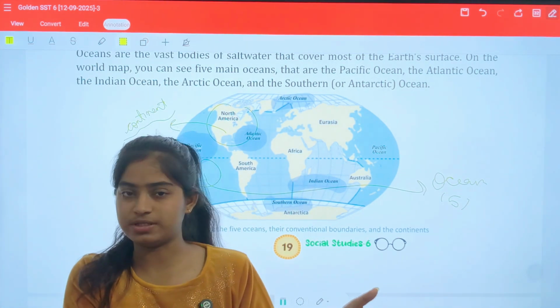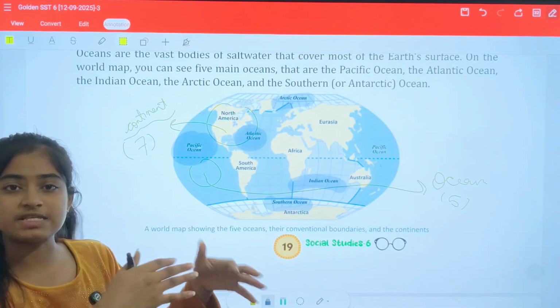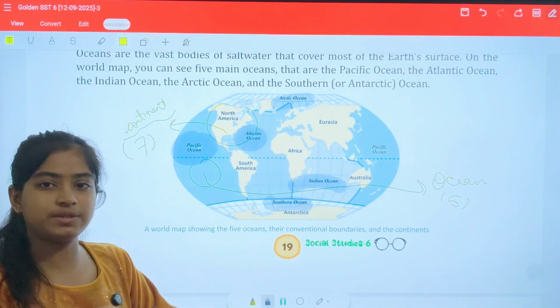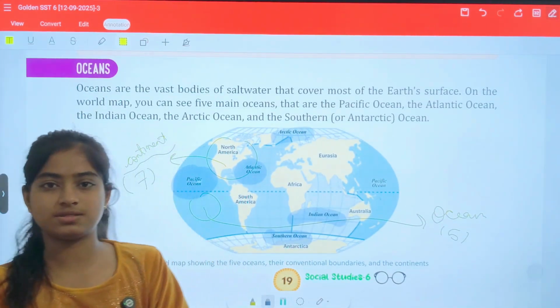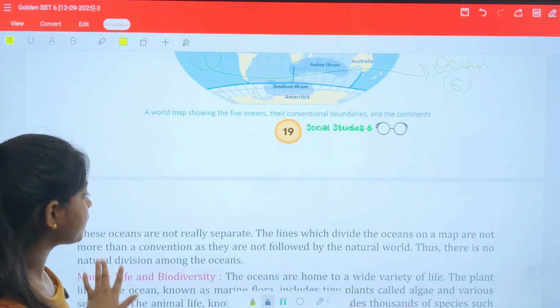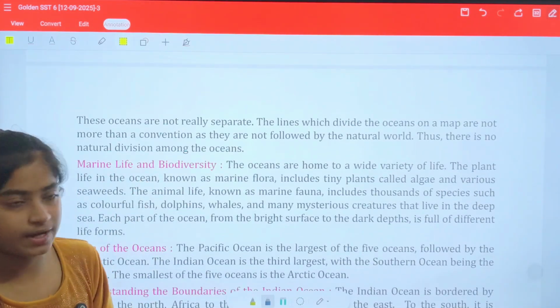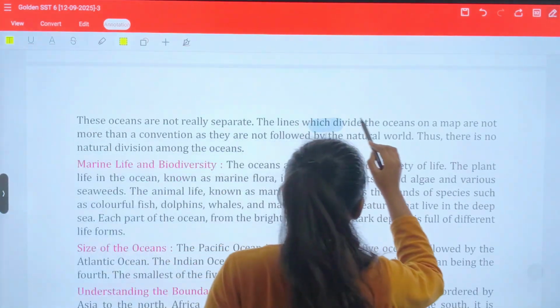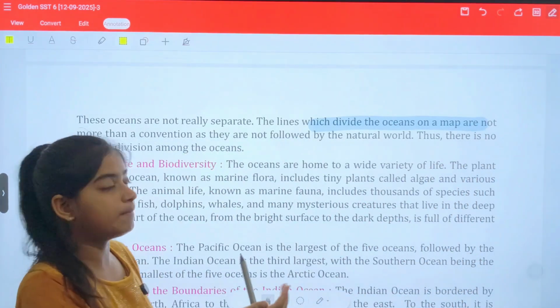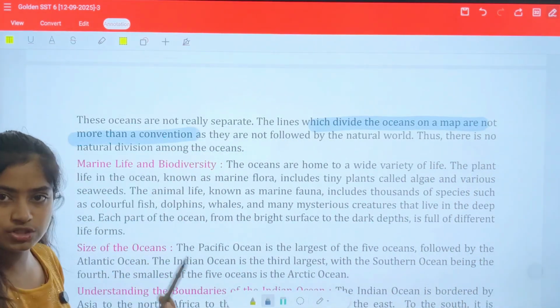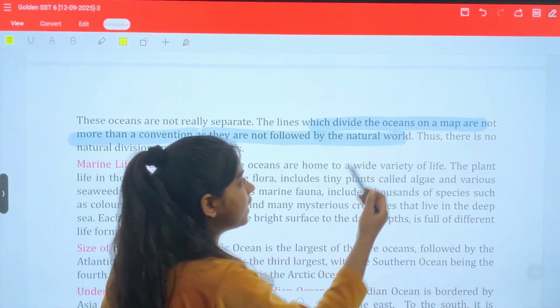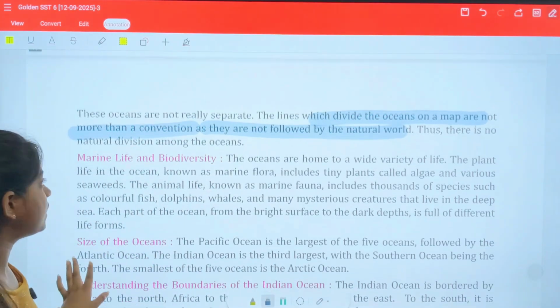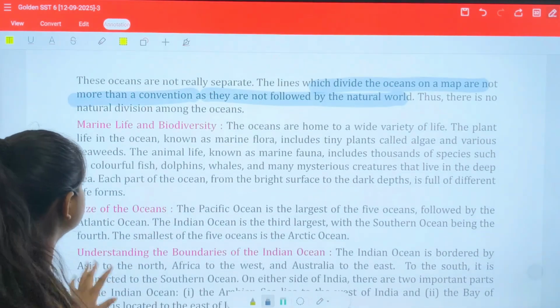This is just a convention, a classification we have made: this part is this ocean, and that part is that ocean. Definitely they are not separated by any boundary. The lines which divide oceans on a map are no more than a convention, not followed by nature. So there is no natural division among the oceans.